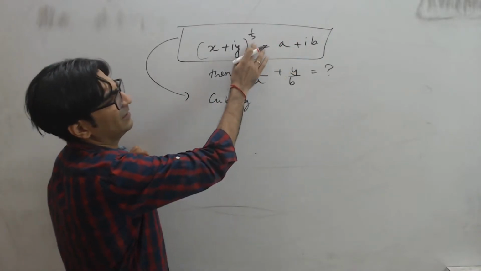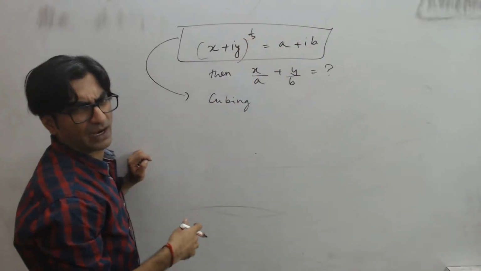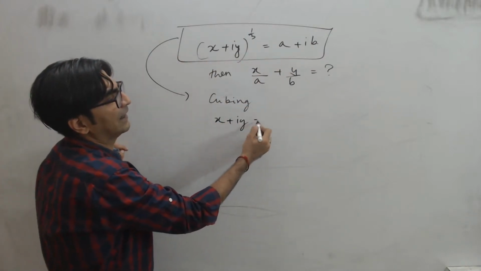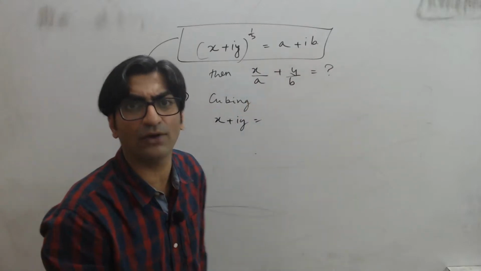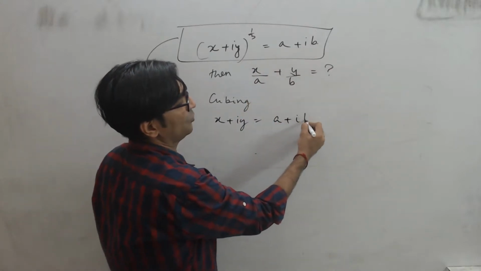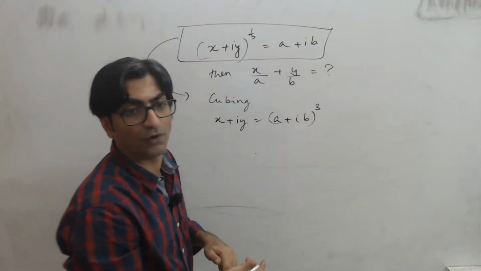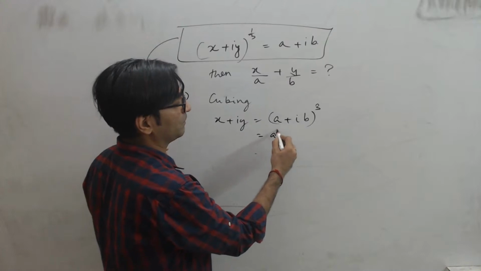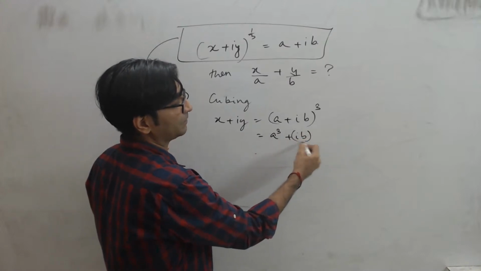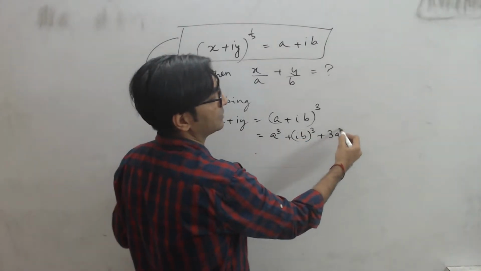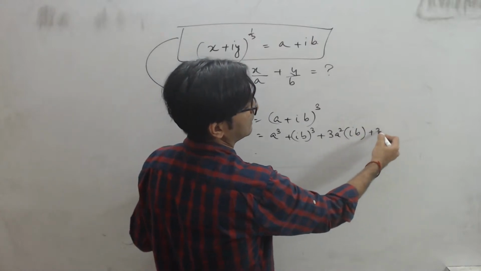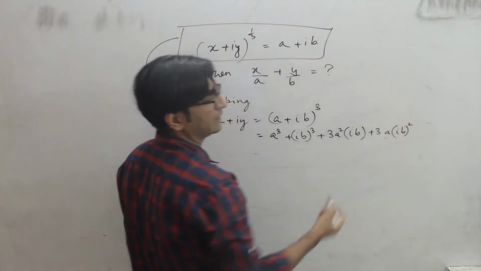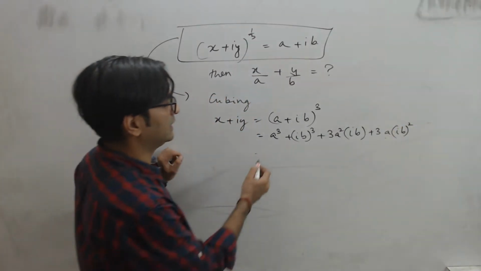Right. So obviously, to solve this question, what you do is you cube it. If it has a 1 by 3 power, it's going to be hard to solve, so I simply cube both sides. So this becomes x plus iy. And on the other hand, you cube a plus iota b. You don't need to worry about anything, you just need to remember the formula for (a plus b) whole cube, which expands to a cube plus b cube plus 3a square b plus 3a b square. This is the way you should know the formula.